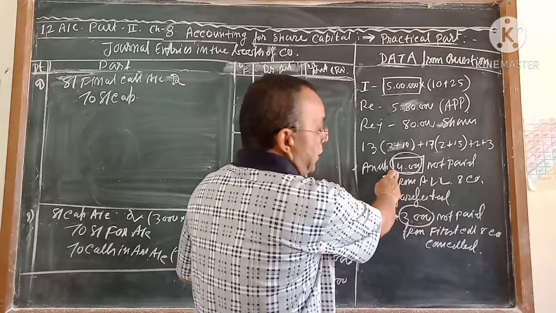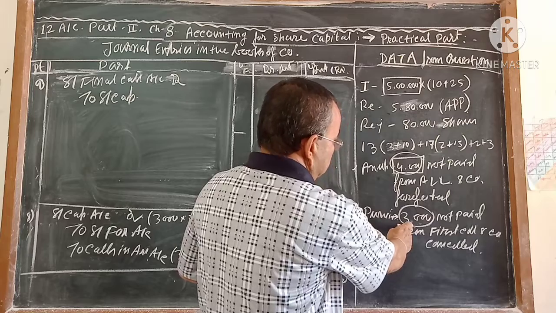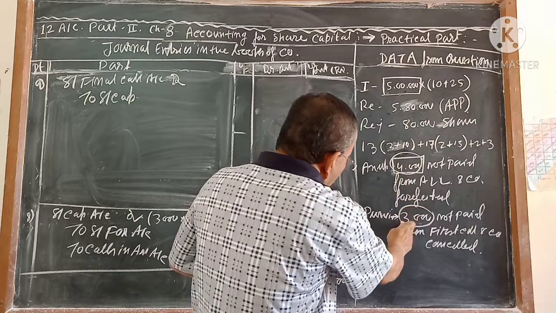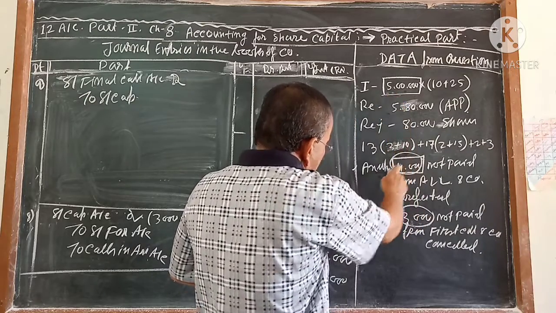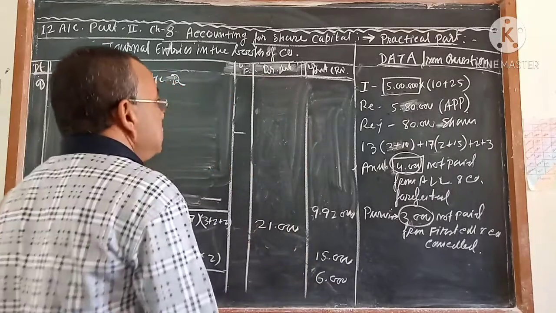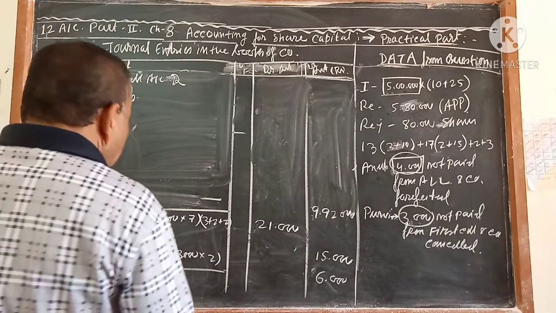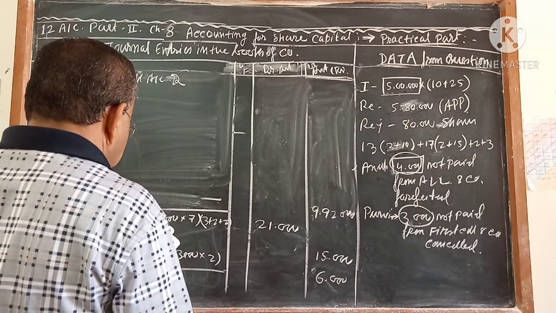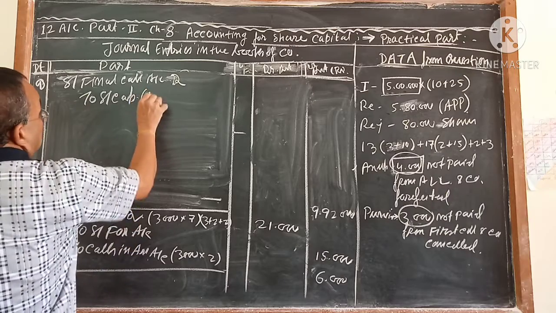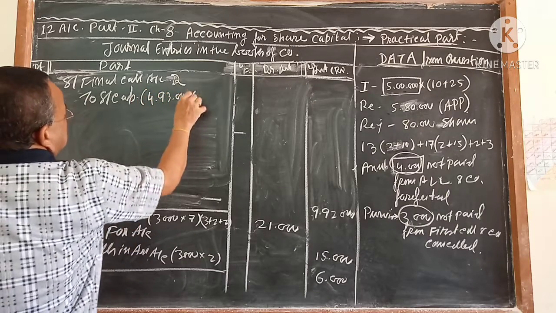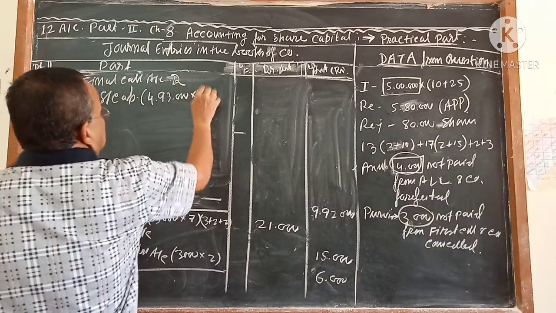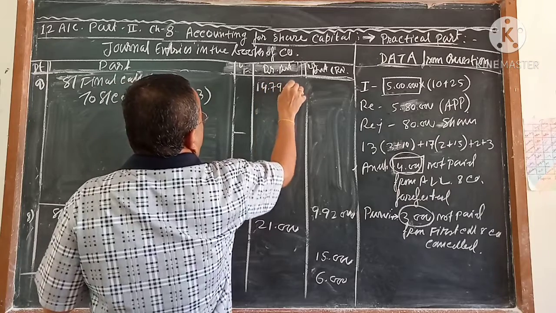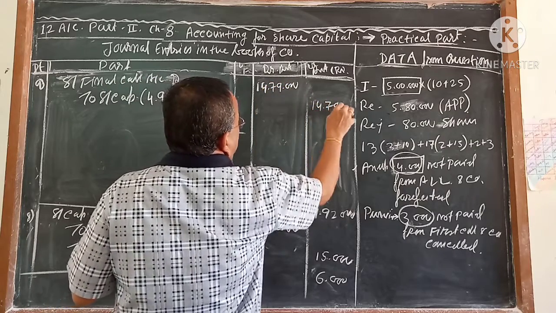Because this share is cancelled after allotment, this share is cancelled after first call. So when you call the first call, that time 5 lakh minus 4,000. When you call the final call, that time 5 lakh minus 4 minus 3 is equal to 7. 7,000 shares you have to minus. That means 4 lakh 93,000 shares you have to call. 4 lakh 93,000 shares multiplied by 3, which is coming 1479 thousand.